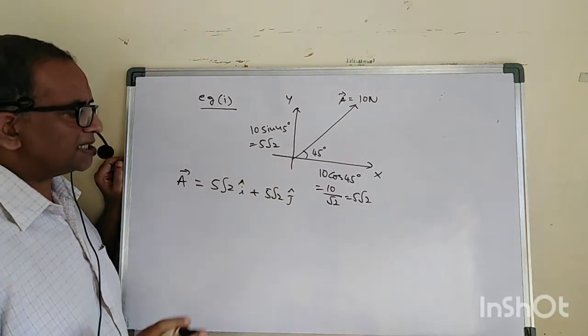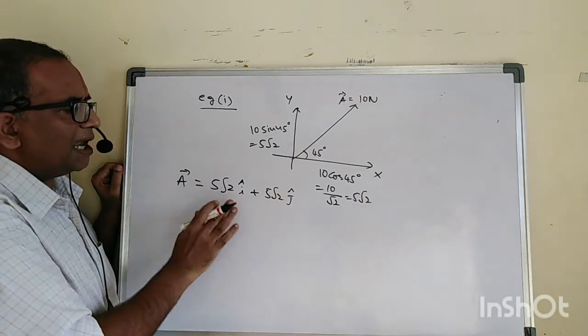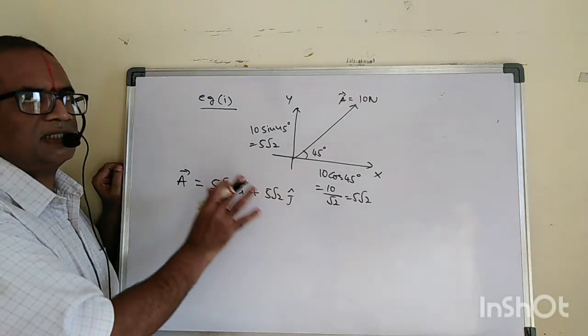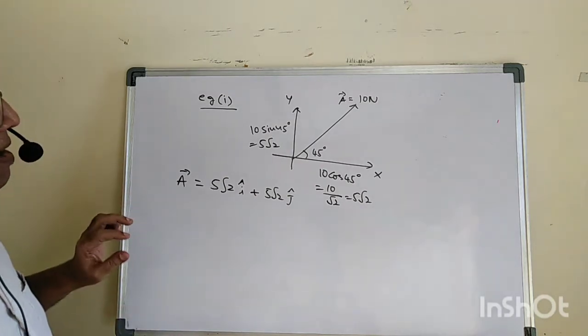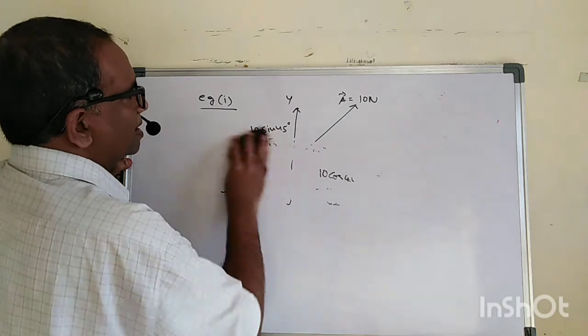Are you following what I am saying? How we can write a vector along its components? This is the method. So let us look at another example just to understand the process of the resolution of the vector.